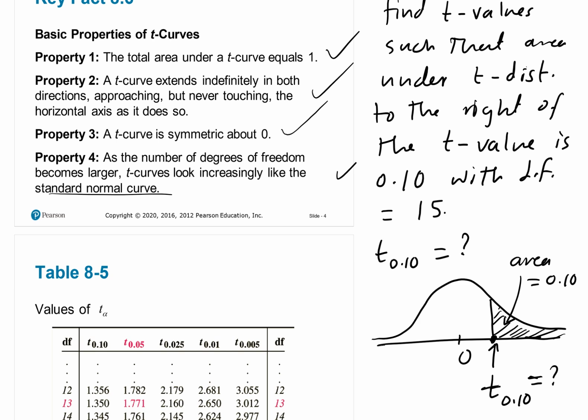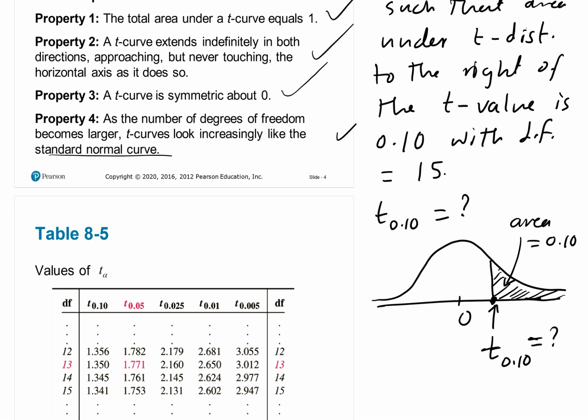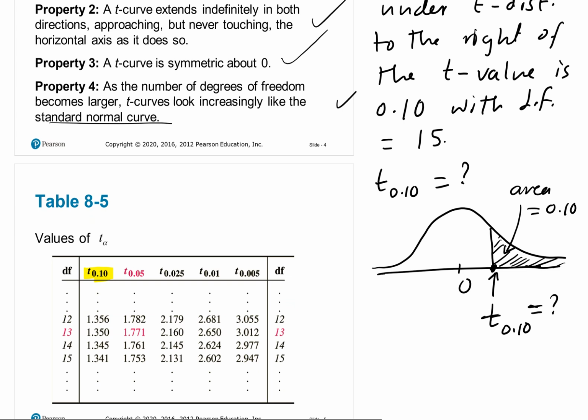It's not difficult to find. These t values are in the body of the table. We look in this table for t sub 0.10 here, and for the degrees of freedom on the vertical axis, the first column, I need 15.